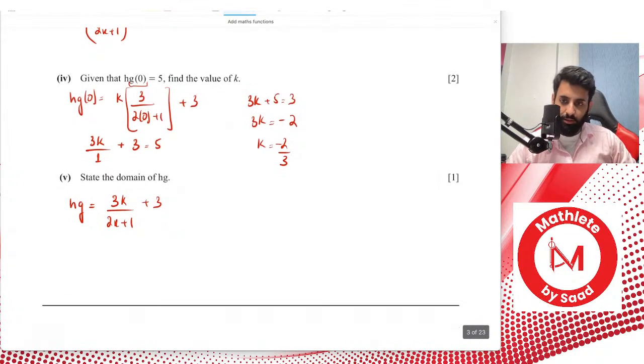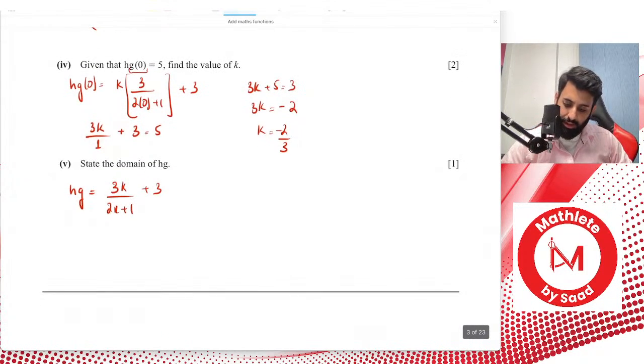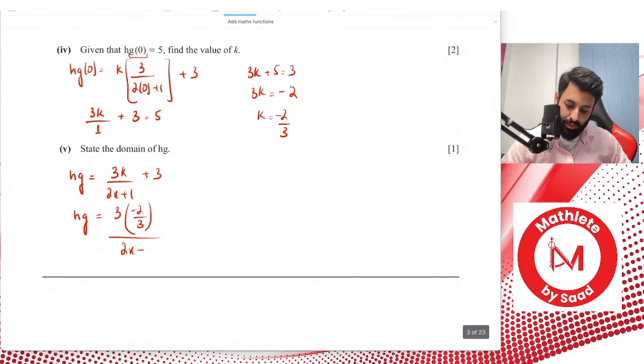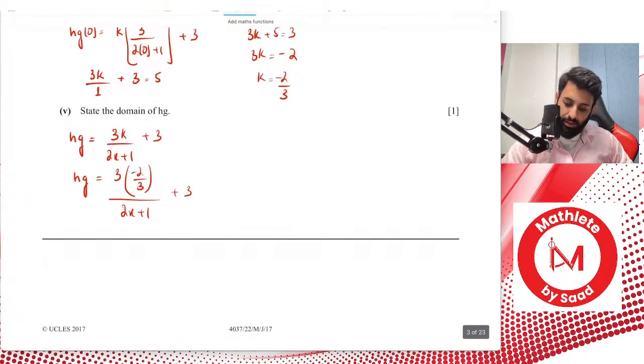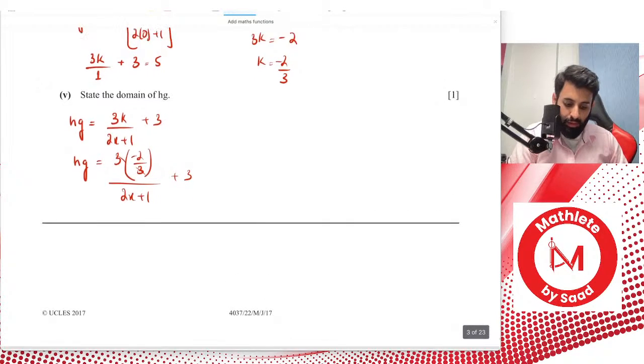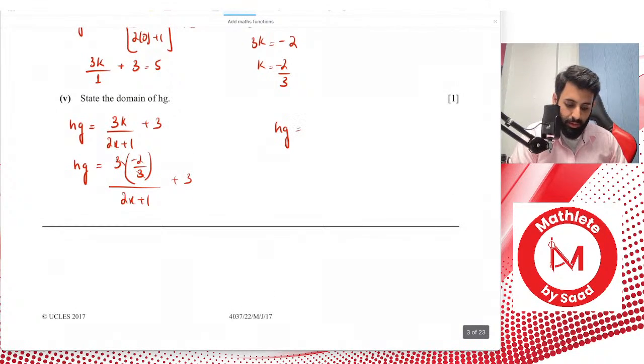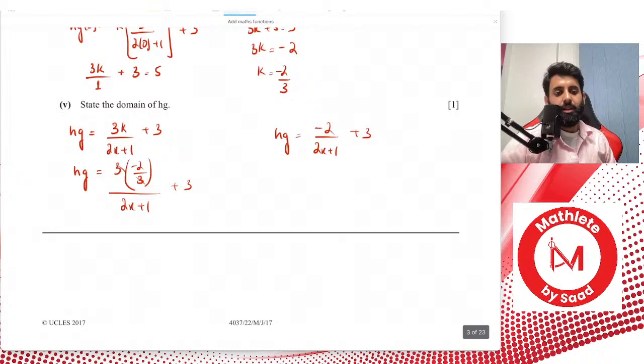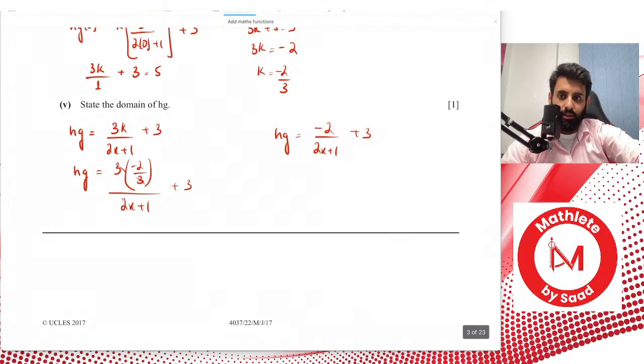What do you think should be the domain of h of g? Considering that k is equal to minus 2 upon 3, let's replace that and find h of g. So 3 into minus 2 upon 3, over 2x plus 1, plus 3. So this and this get cancelled out, and we have h of g equal to minus 2 over 2x plus 1 plus 3. Domain is basically the values of x that you can plug into a function to keep the function defined. So that's what domain is.